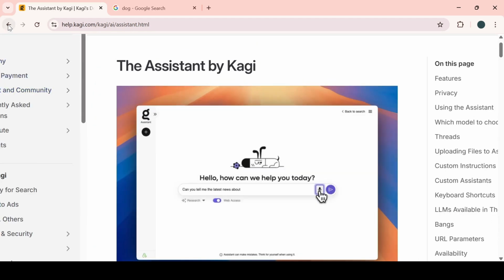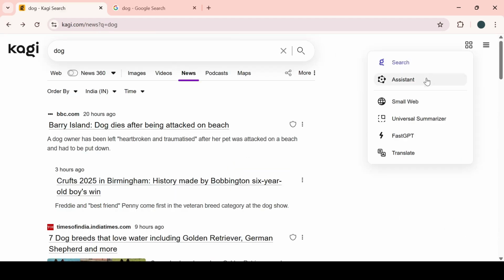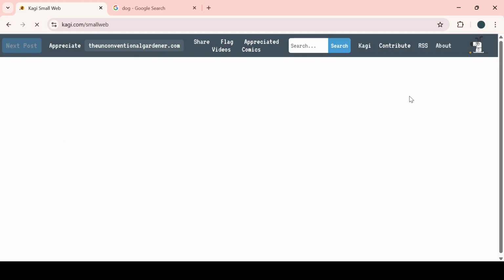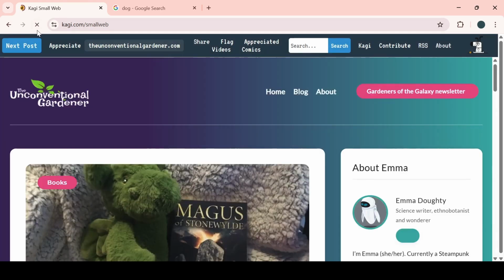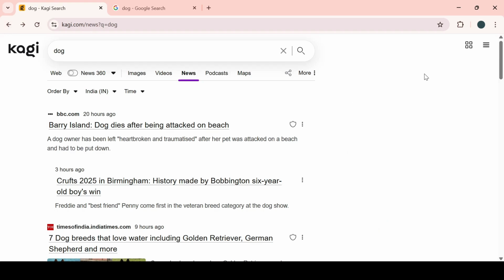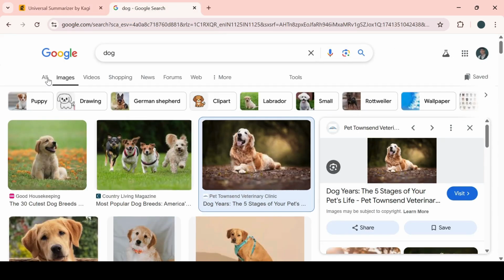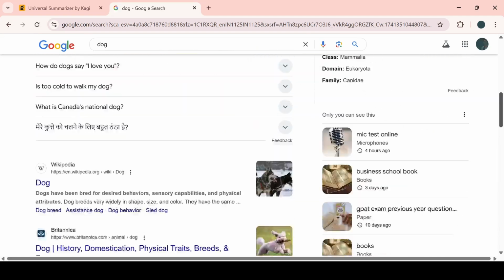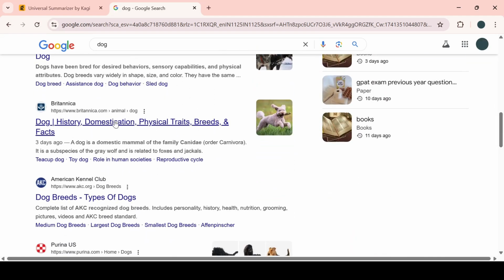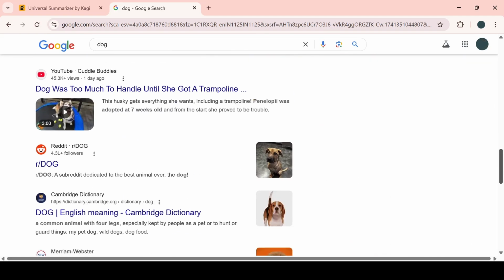Now coming to the different things. Small web is just like we can search, and small web gives the answers, I mean, what is going on in the web. Then the universal summarizer. Whatever you search, and you want to summarize something, here is the thing.